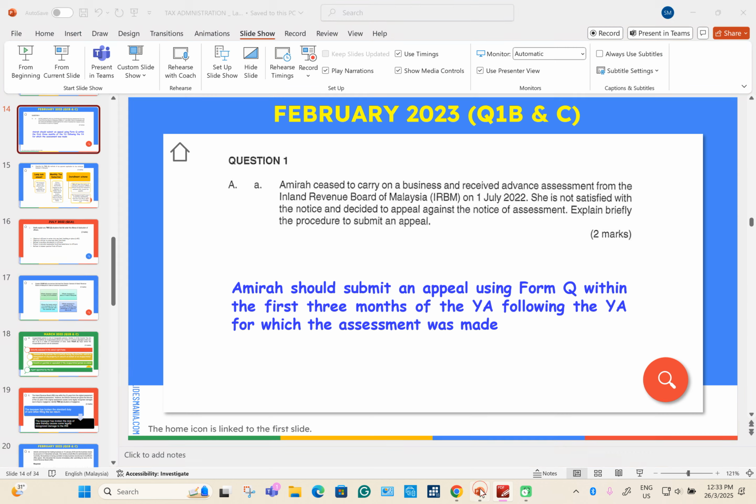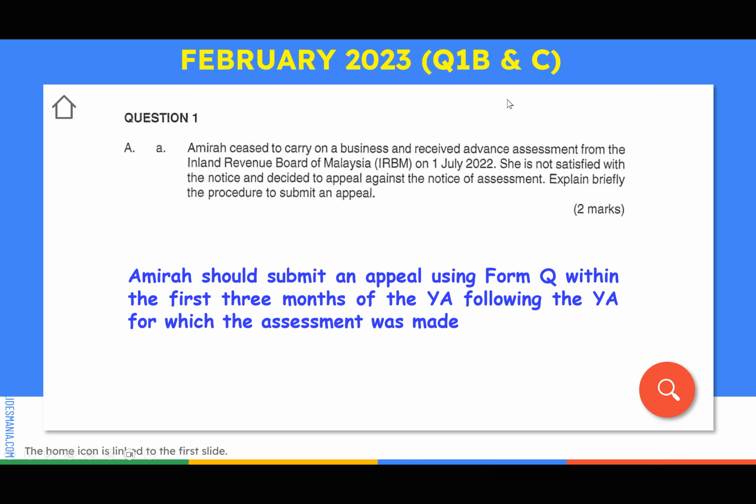Okay, how do we answer? You should answer like this. Amira should submit an appeal by using form Q. Or you can say that Amira should submit form Q to IRB. Also can. Then mention the due date: within the first 3 months of the YA following the YA for which the assessment was made.